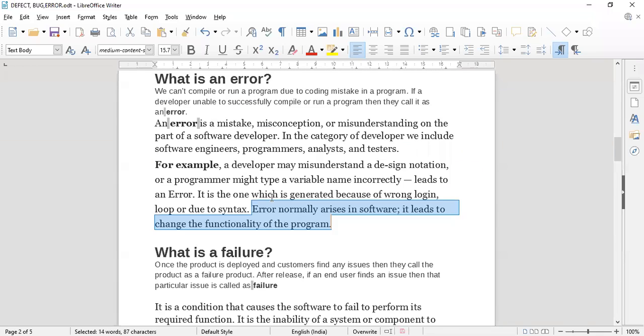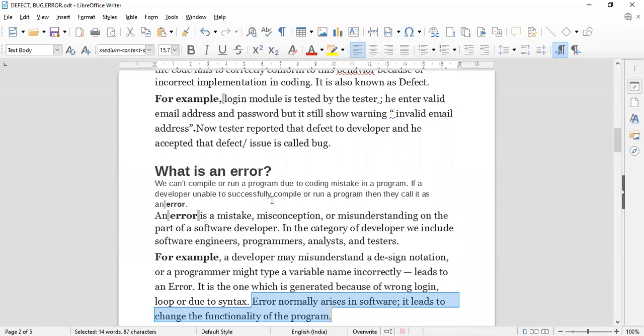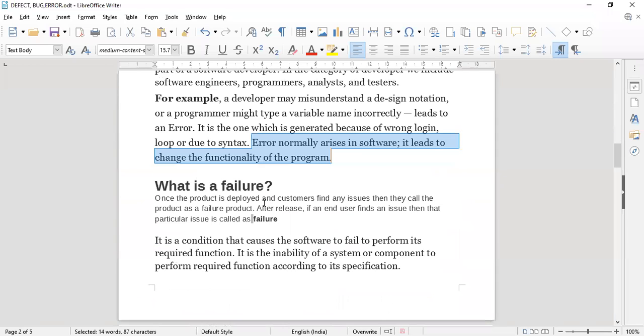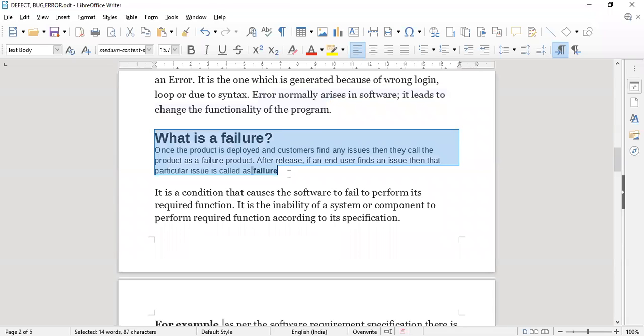So failure means, first of all, there are defects in the programs, there are different types of bugs in the program, there are different types of errors in the program. Now what is failure? Once the product is deployed and customers find any issue, then they call the product a failure product. This failure can be caught at the time of the end product. Whenever your product is ready and it is launched, or it can be given to the customer, at that time again it is checked. And if some issues arise, that is called your system failure.